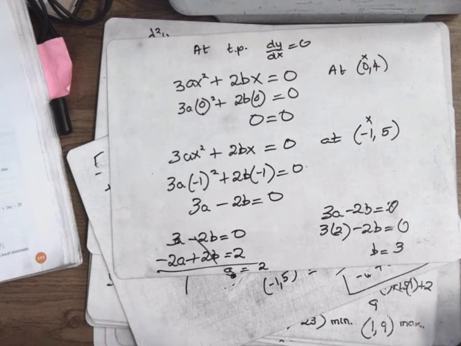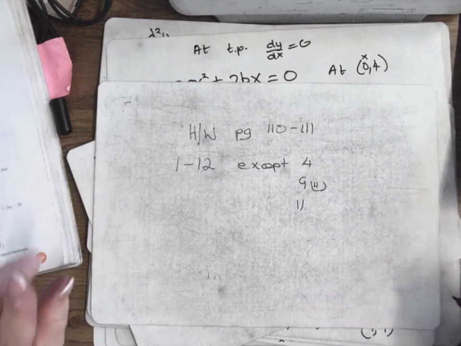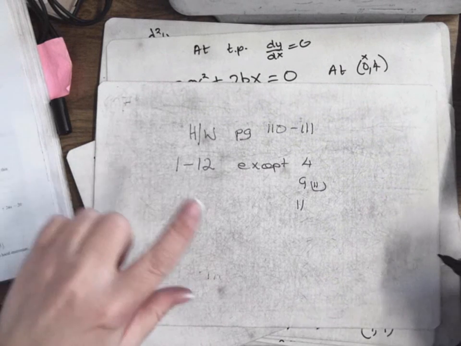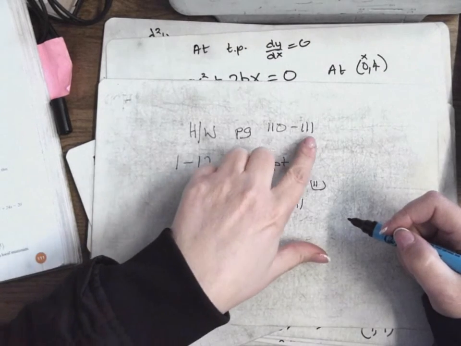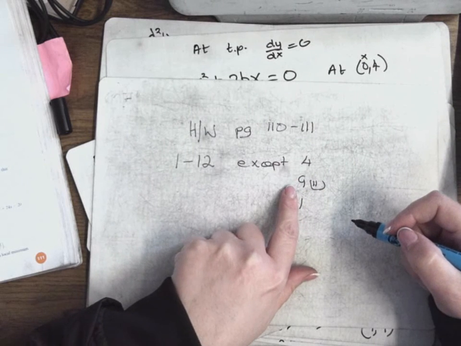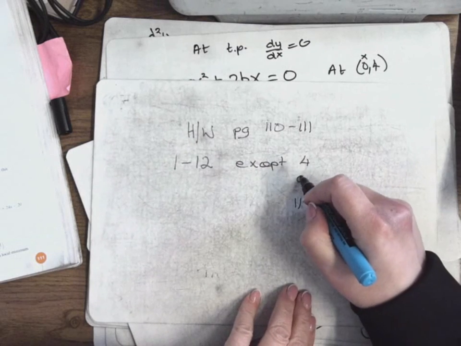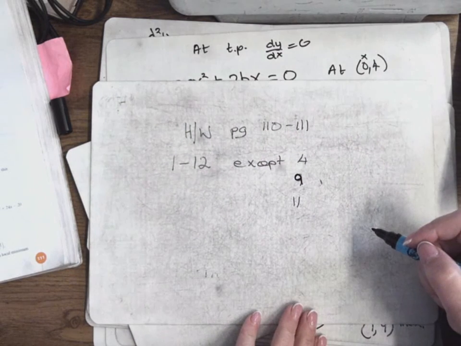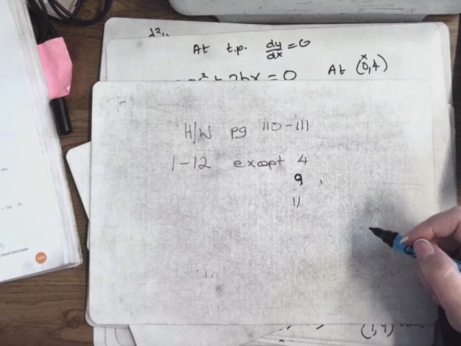I wanted to do point of inflection, but I'm obviously not going to get it done now. So I'm going to give you your homework. I had the homework decided on before I did point of inflection, so if any of these questions mentions points of inflection, don't do it. Do page 110 to 111, 1 to 12, except number 4, all of number 9, because that's point of inflection, and number 11, because I've done those. So 1 to 12, except 4, 9, and 11.